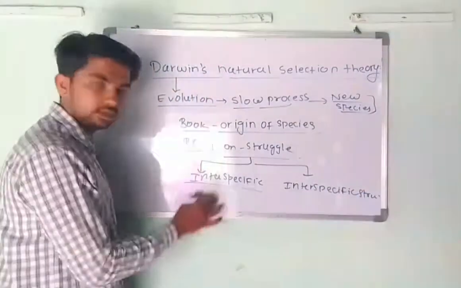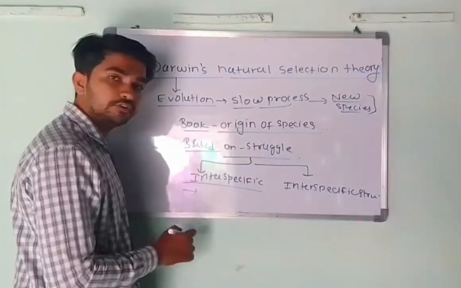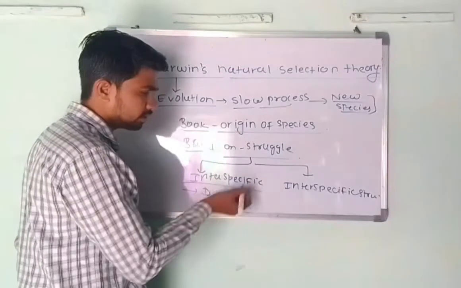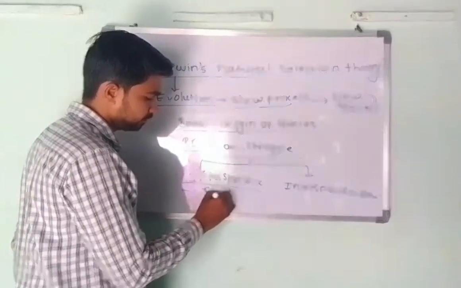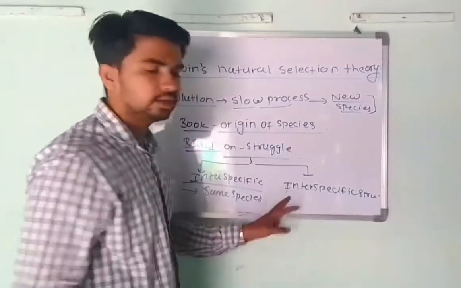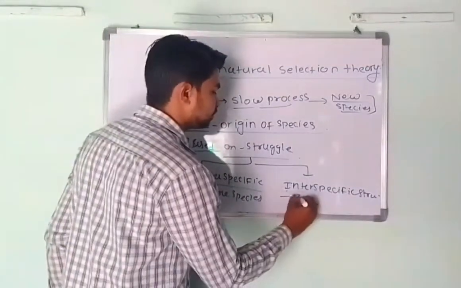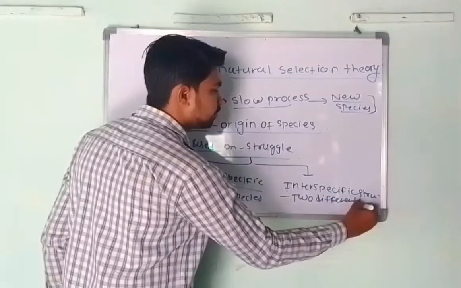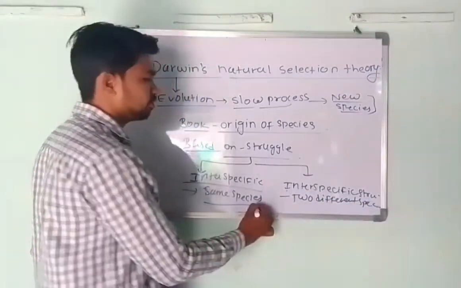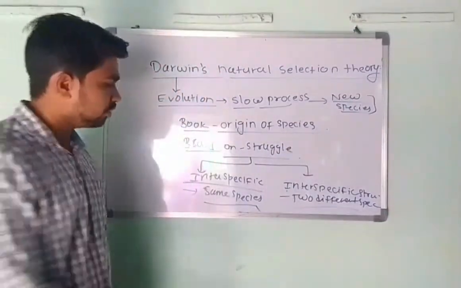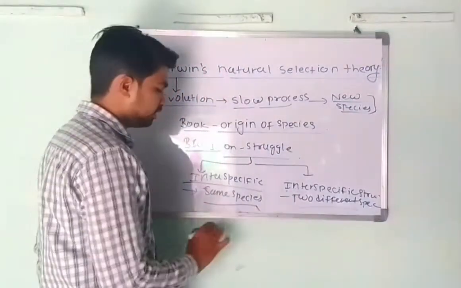One struggle occurs between two of the same species, and the other occurs between two different species. There is the main difference between intraspecific and interspecific.